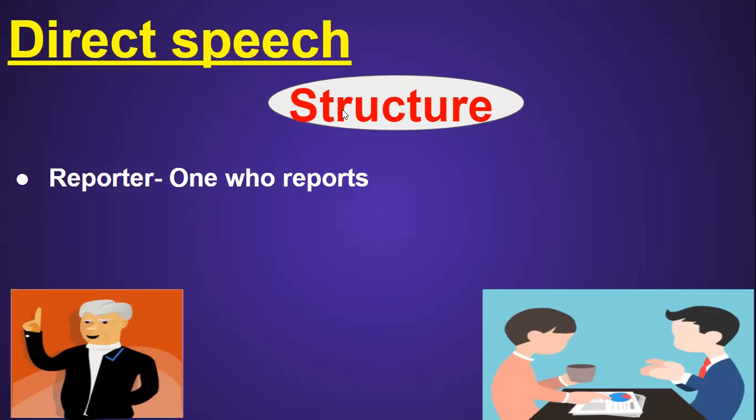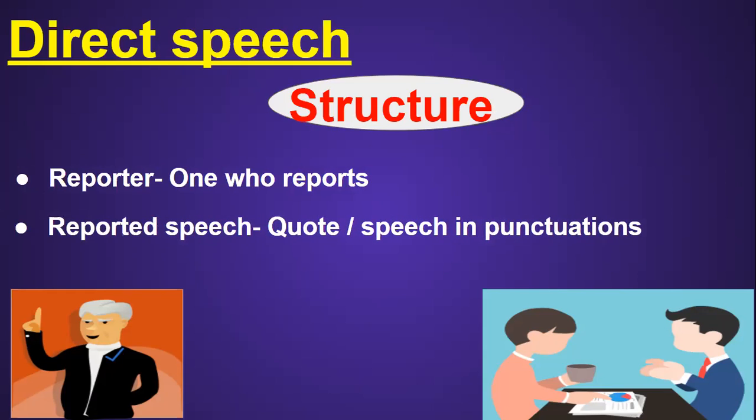The second part of direct speech is reported speech. In the reported speech part, you can see any quote or speech within punctuations. Both these parts, the reporter and the reported speech, are present in a single sentence with the punctuations.